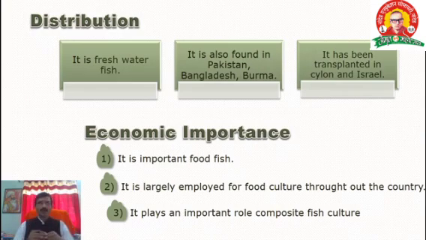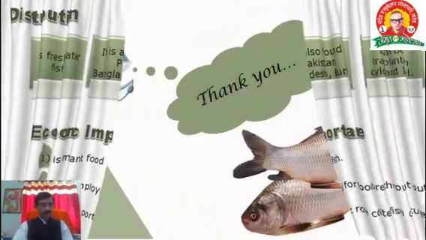The last aspect of our biology is the economic importance. Why is Catla economically important? The important thing is that it is a valuable food fish. It is a fast growing fish, and that's why it gives more economic benefit compared to other fish. It is largely employed for food culture throughout the country. It plays an important role in composite fish culture, meaning you can culture Catla with Rohu, Mrigal and other fishes. This is the important thing for the culture of Catla. Okay. Thank you.